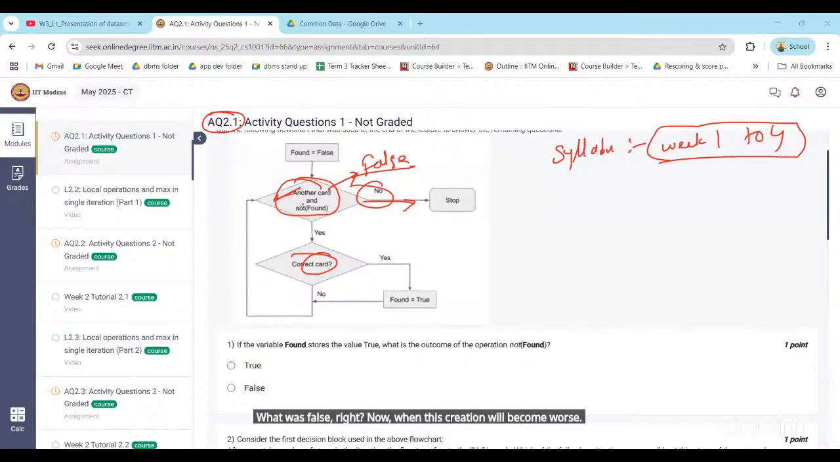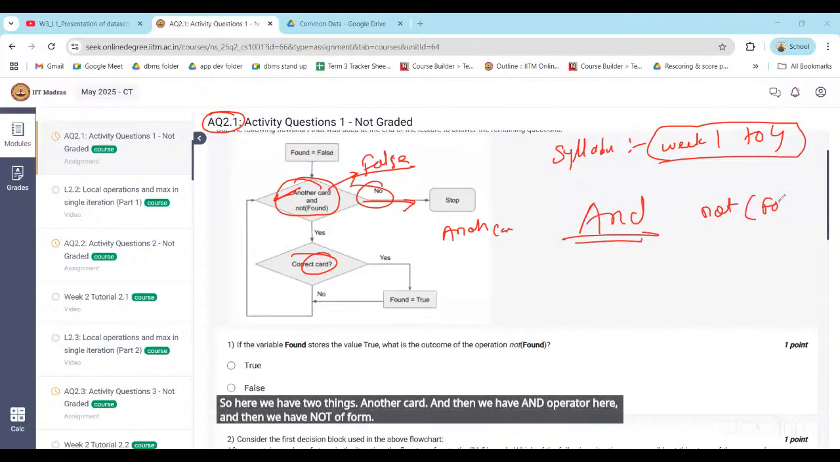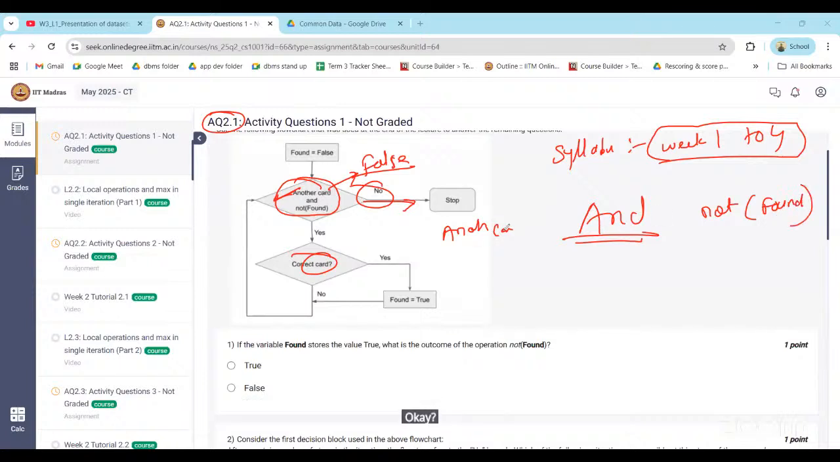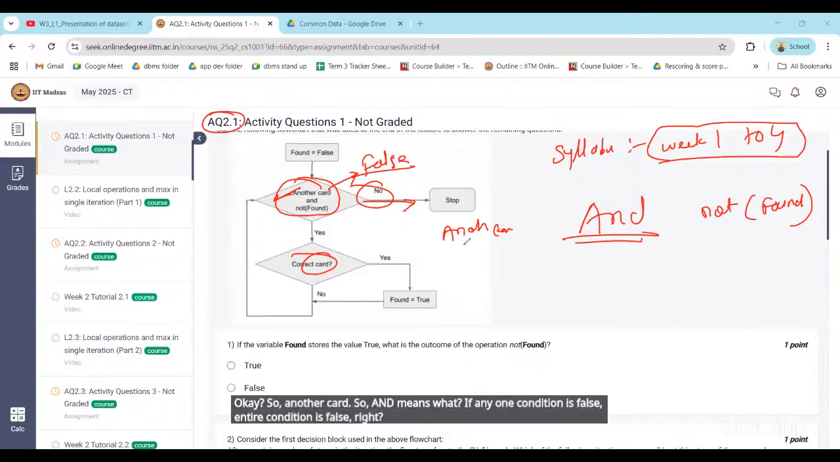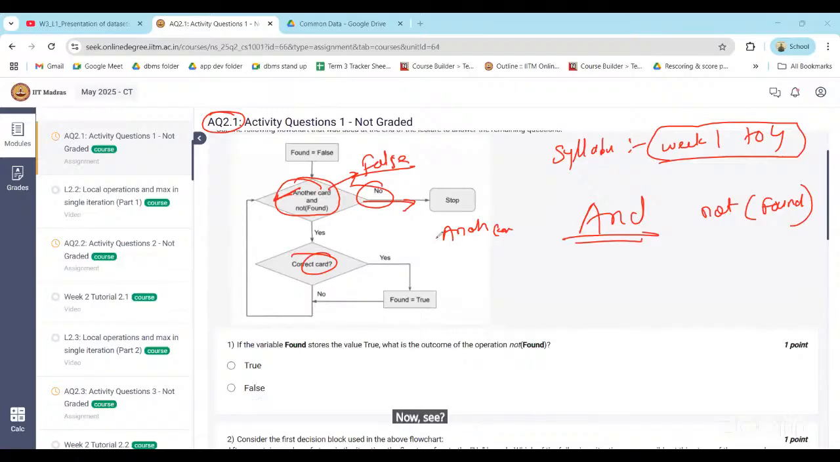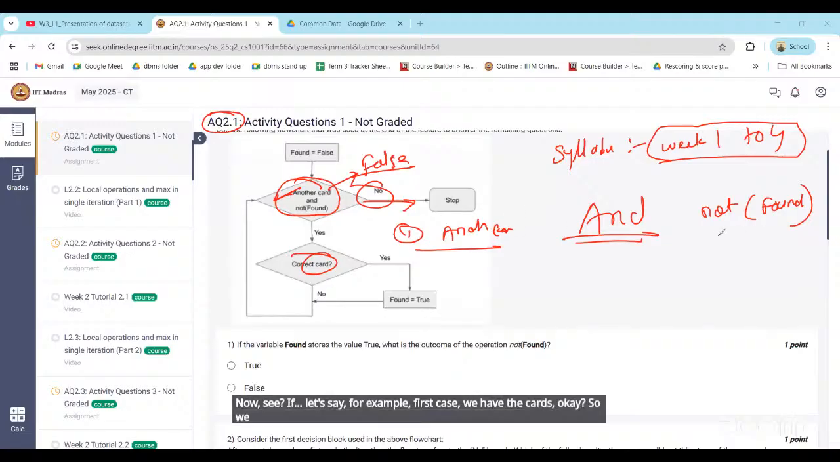No card remains and found still remains as false. So here we have two things: another card, then we have the AND operator, and then we have not of found. So AND means what? If any one condition is false, the entire condition is false, right? Yes. Now see, let's say for example, in the first case we have the cards.